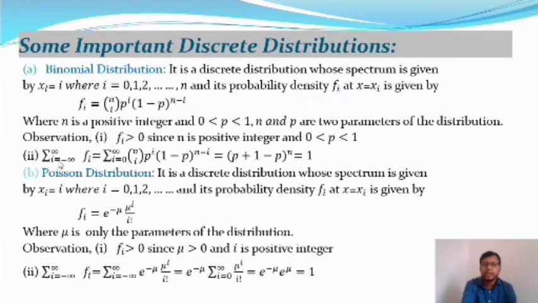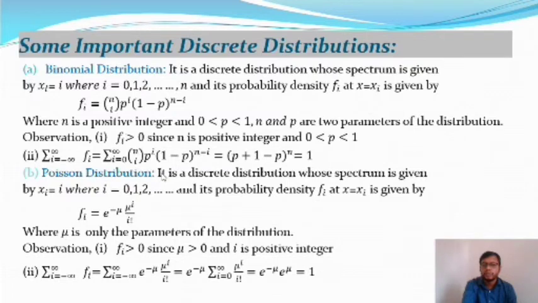As well, the summation over i equal to minus infinity to plus infinity of fi. This is the second property of the probability mass function, and it gives the summation over i equal to 0 to n, as in the binomial expansion, of nCi p to the power i into 1 minus p whole to the power n minus i, and it will give the value 1. So this is the second fundamental property of the probability mass function. And a similar thing will happen in the Poisson distribution.